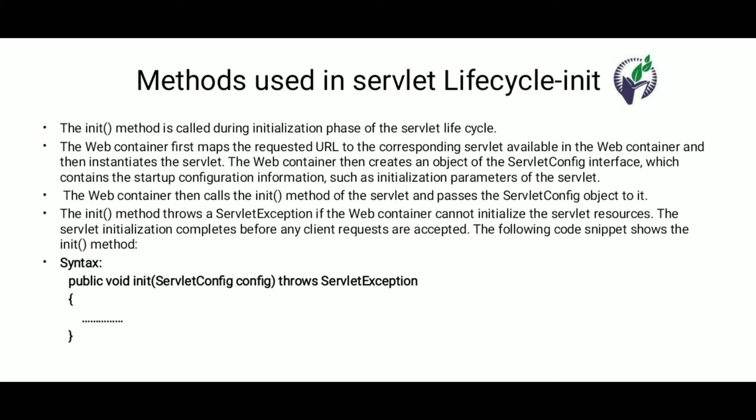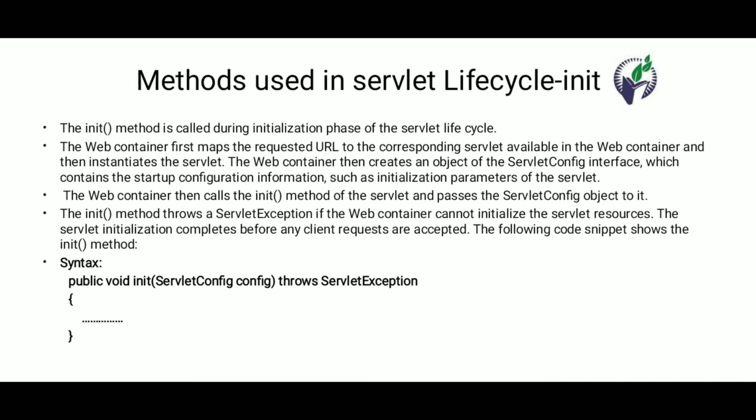So the first method is the init method. The init method is called during the initialization phase of the servlet life cycle. The web container first maps the requested URL to the corresponding servlet available in the web container and then instantiates the servlet.